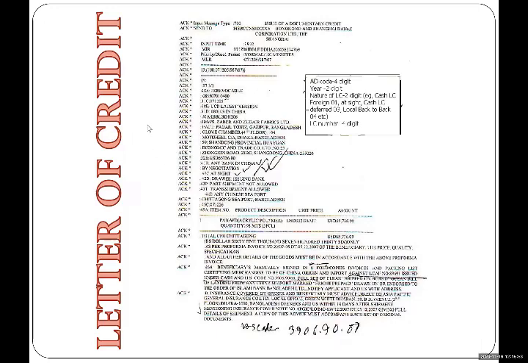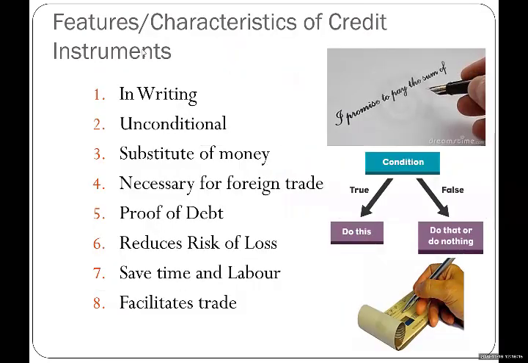And then again, letter of credit. It is again a credit instrument. It is a payment, as I told you. It is the surety from the importer. It is the surety given to the exporter's bank from the importer's bank that I will make the payment. These are the features and characteristics of credit instruments.